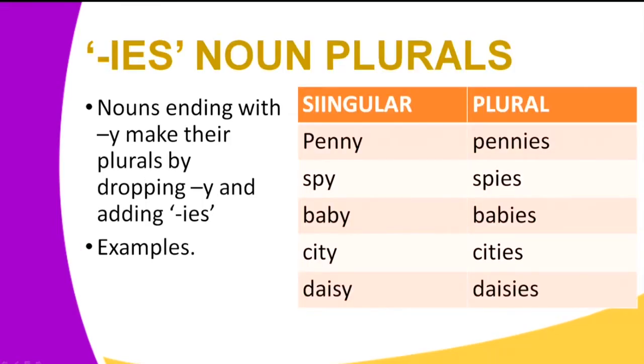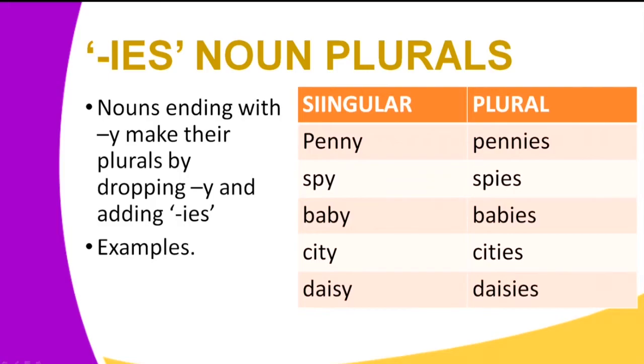Now, let's talk about another way of forming noun plurals. We are talking about nouns that end with Y. Nouns ending with letter Y make their plurals by dropping the letter Y and adding IES. Learner, nouns ending with letter Y make their plurals by dropping the letter Y and adding IES. Now let's look at these examples. We have the word penny. The final letter Y has been dropped to form pennies.